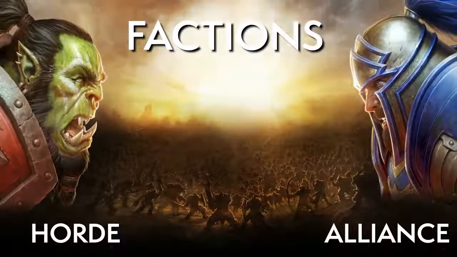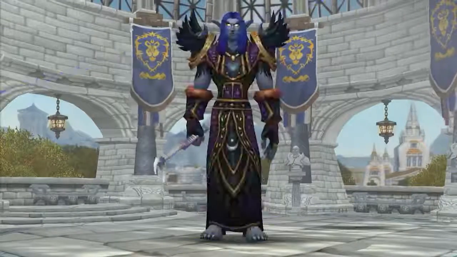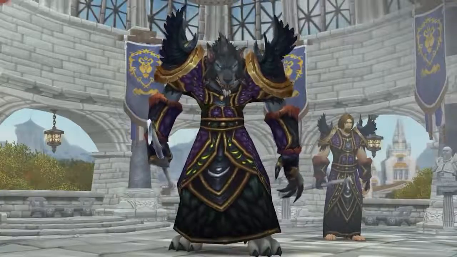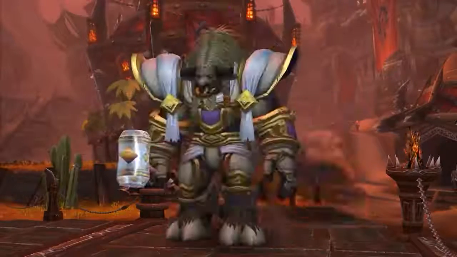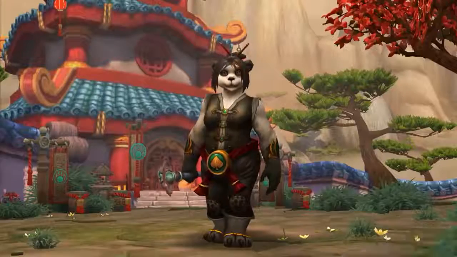If your friends are Horde, you'll want to select Horde. And if you're going solo for the minute, then you pretty much just want to select whatever you think is the most cool. So the Alliance are comprised of humans, dwarves, gnomes, night elves, draenei, and worgen. And then the Horde are comprised of orcs, trolls, tauren, undead, blood elves, and goblins. And then finally, you'll see the Pandaren, who are neutral.